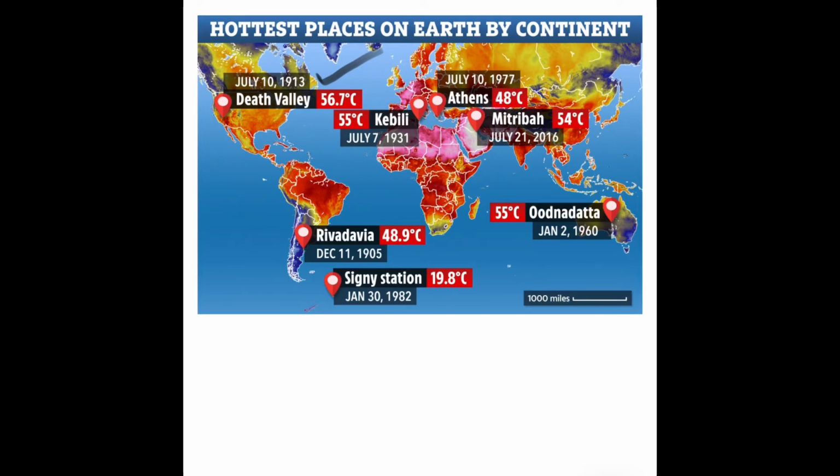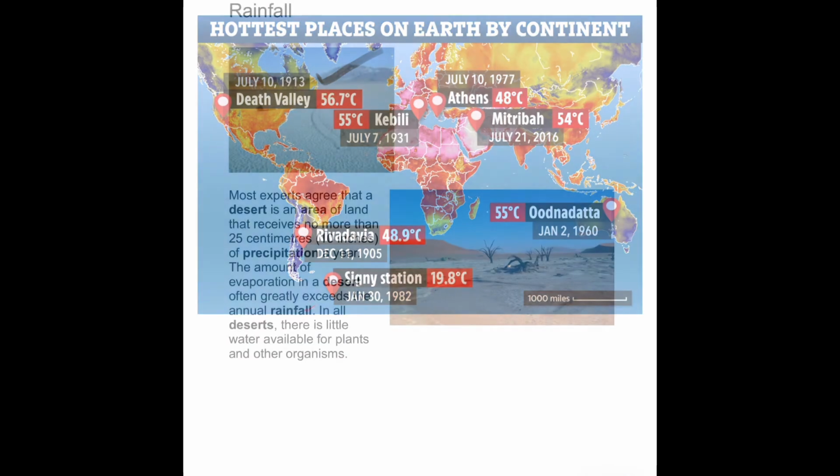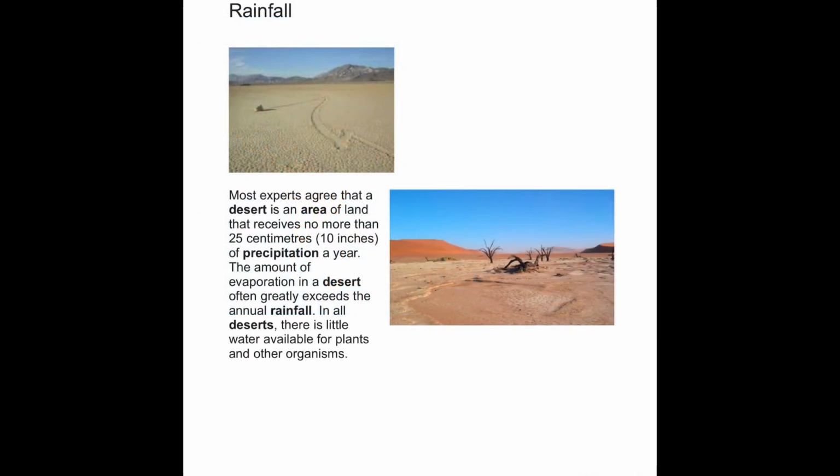Why are the temperatures high, children? Because the land heats and cools quickly because of the absence of vegetation in this area, and this creates an extreme temperature. The winter temperatures are less than 20 degrees Celsius and sometimes frost also occurs during the night. Next is rainfall. There are few areas in the desert that receive no rainfall at all.